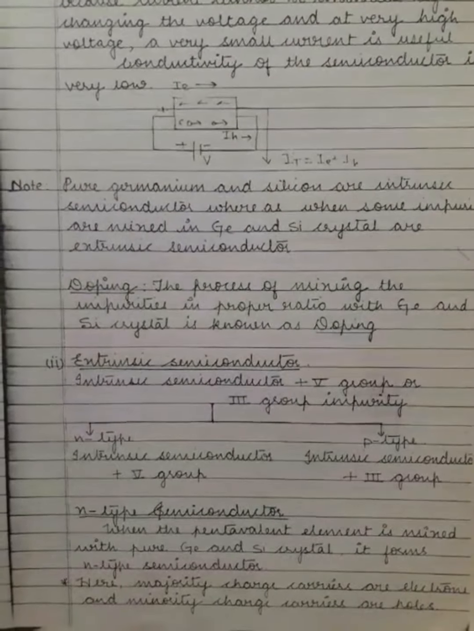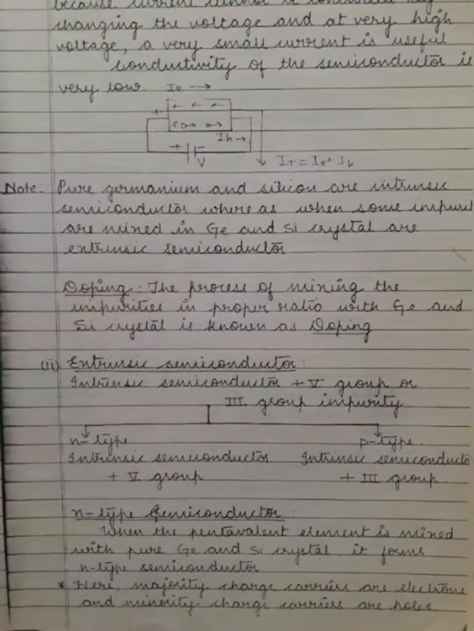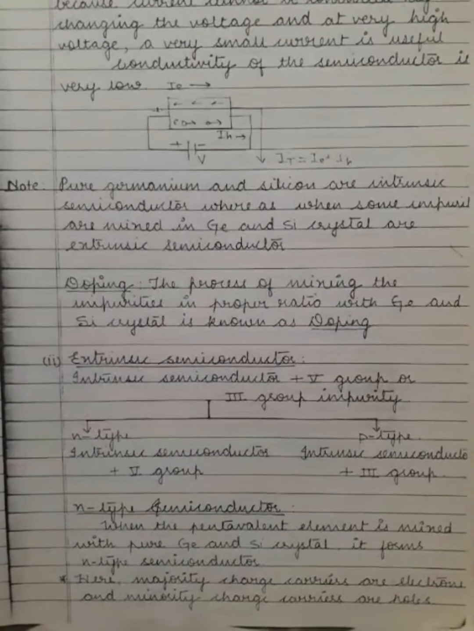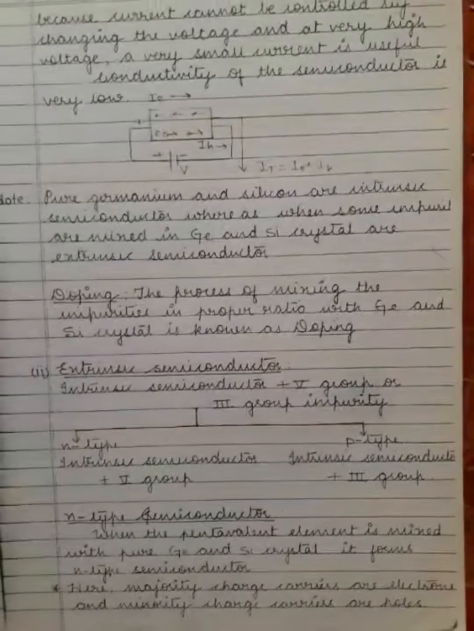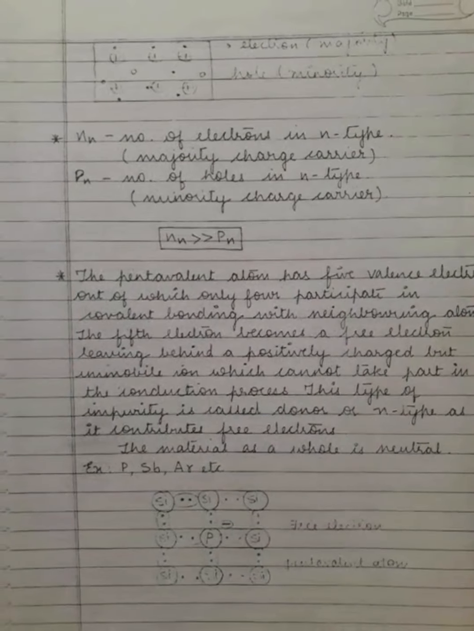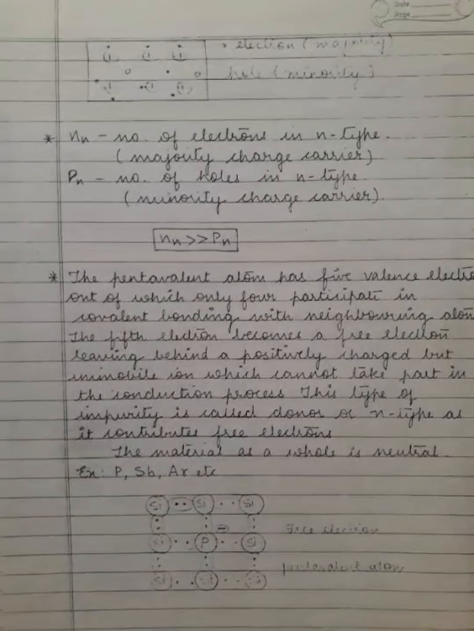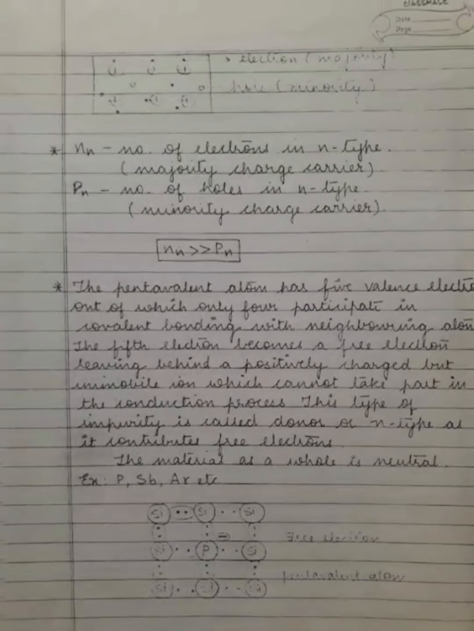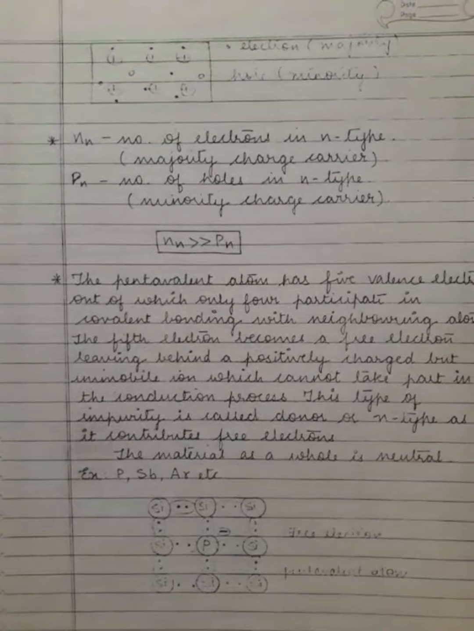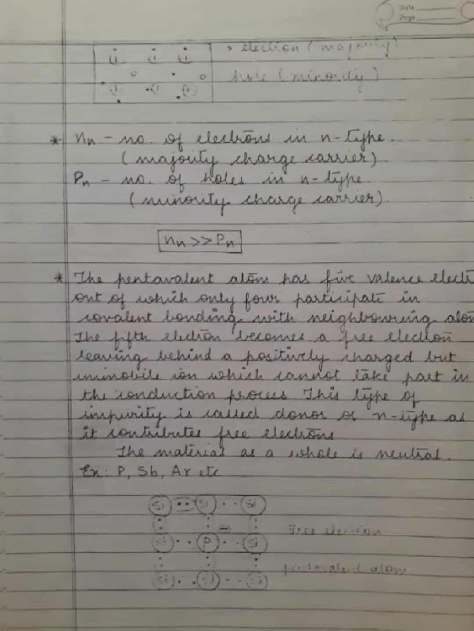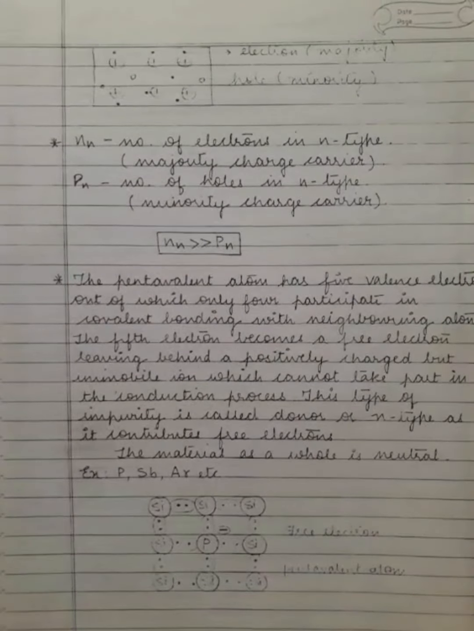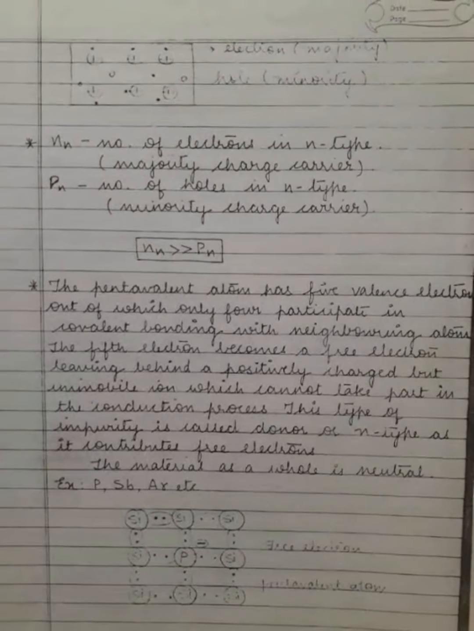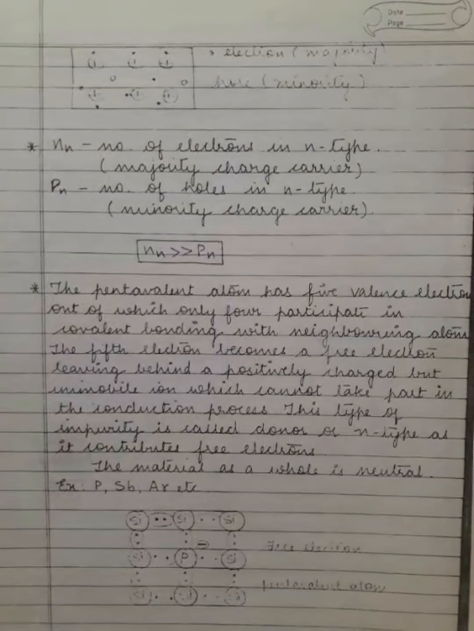Here the majority charge carriers are electrons and the minority charge carriers are holes. The figure is shown below. In an N type semiconductor, the majority charge carrier is the electron and the minority charge carrier is the hole. Here Nn is equal to the number of electrons in the N type, the majority charge carriers, and Pn is equal to the number of holes in the N type semiconductor. Here Nn is greater than Pn.